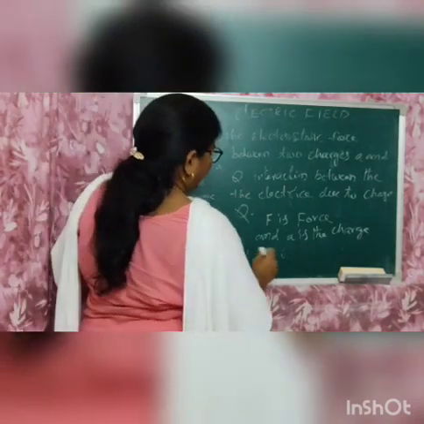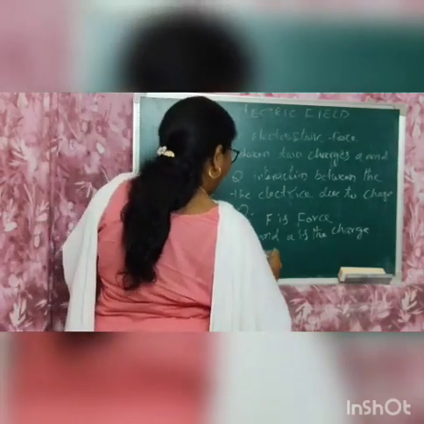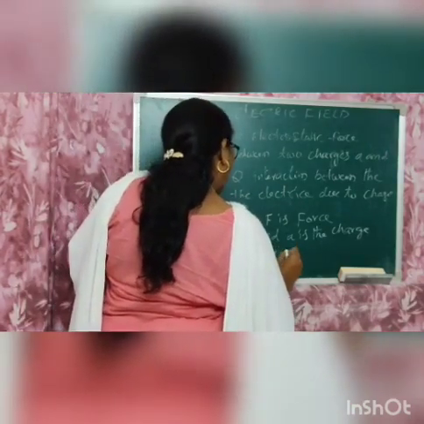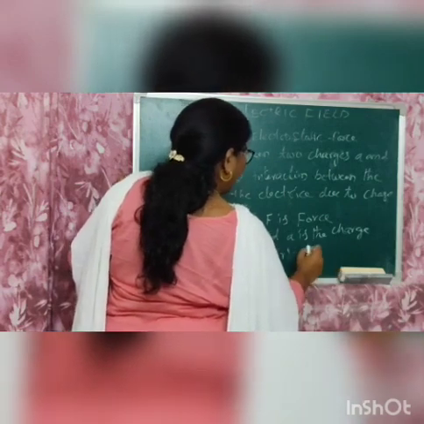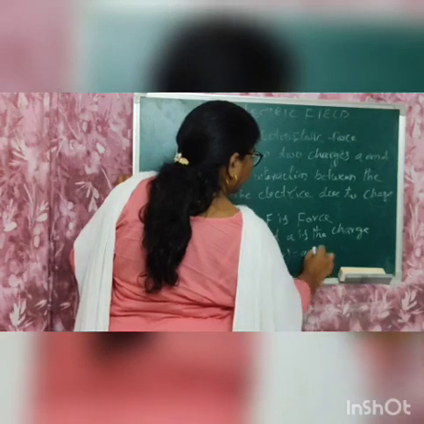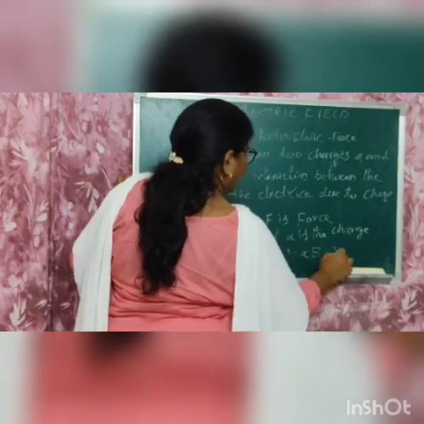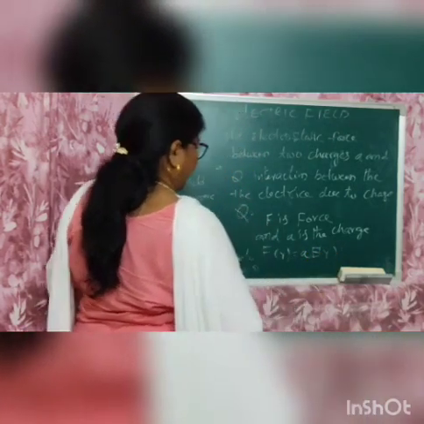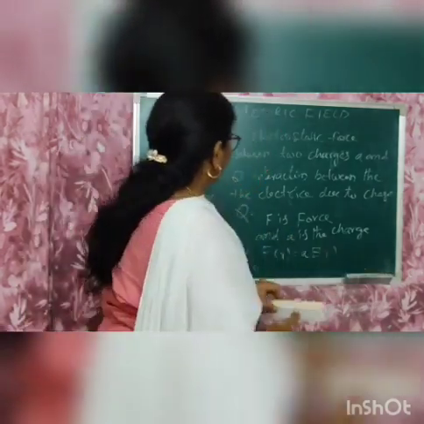So you have to take that equation: F of r is equal to q into E of r. Another equation will be there. What is that? Do you know?